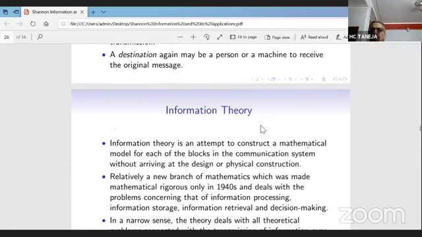And what is information theory? Information theory is basically an attempt to construct a mathematical model for each block in the communication system without arriving at the design or physical construction. Designing becomes a part of the technology.